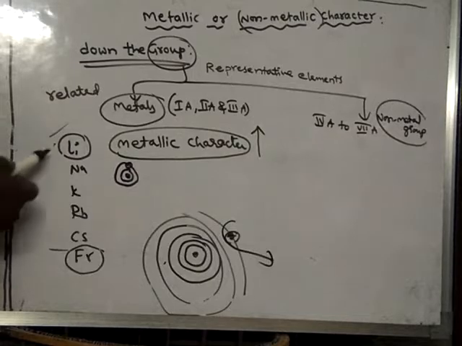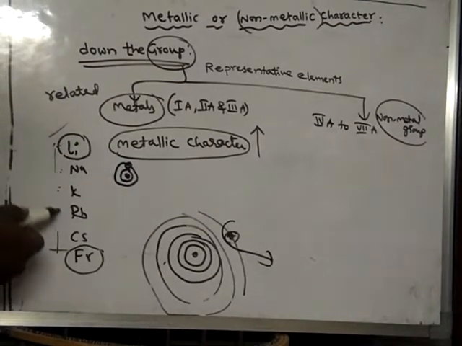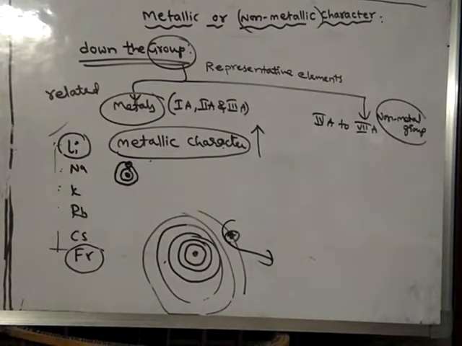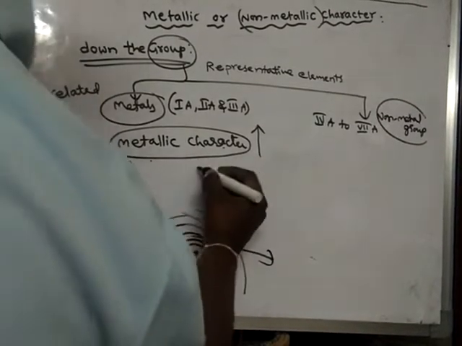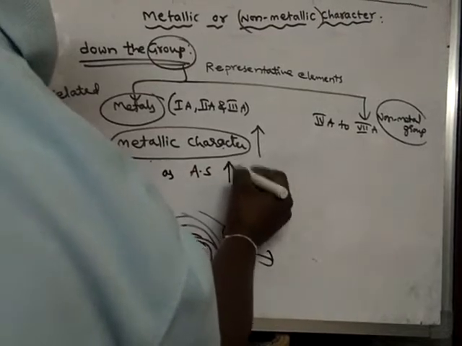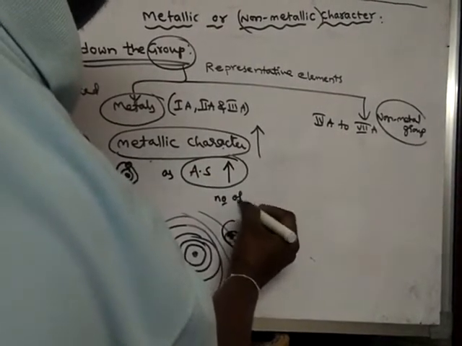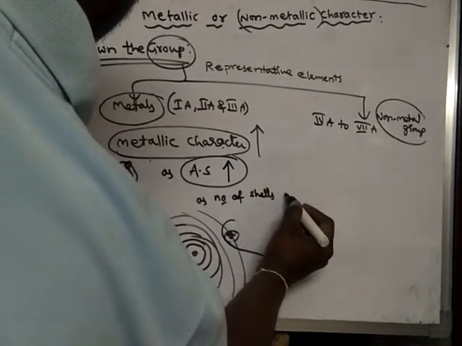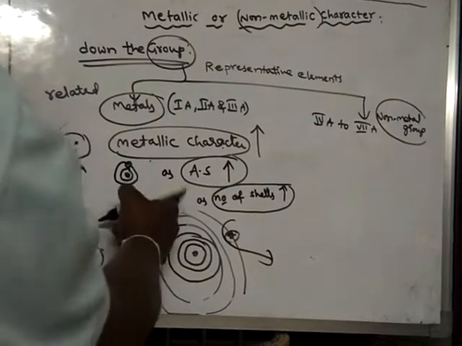So as we move down the group, metallic character increases. What is the reason? As the number of shells increases, the atomic size increases.